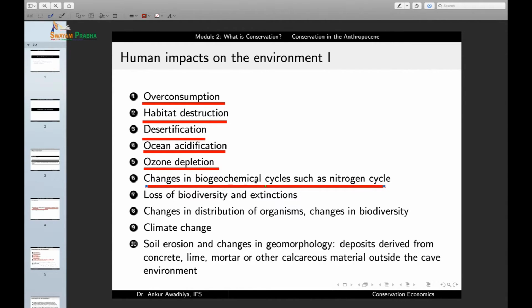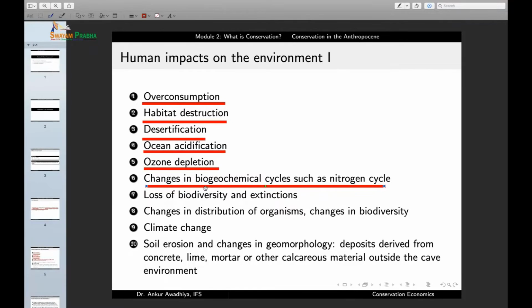Now, biogeochemical cycles are the cycles through which nutrients move through the biological realm of the earth, which is the biosphere, meaning all the plants and animals. It moves through the geological realm of the earth, which means that it is moving through the soil. So, this is a cycle through which the chemical nutrients are moving through the biological and the geological realms of the earth. And common examples are things like the carbon cycle or nitrogen cycle or phosphorus cycle or water cycle.